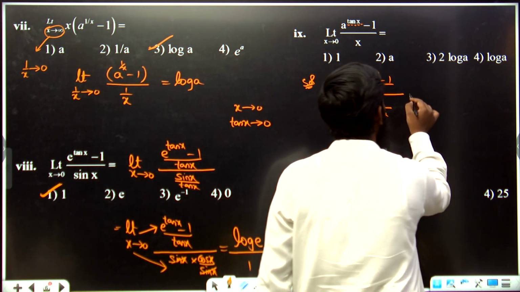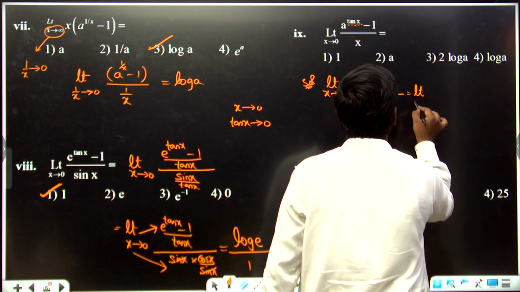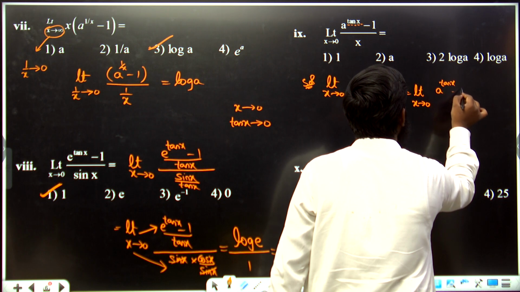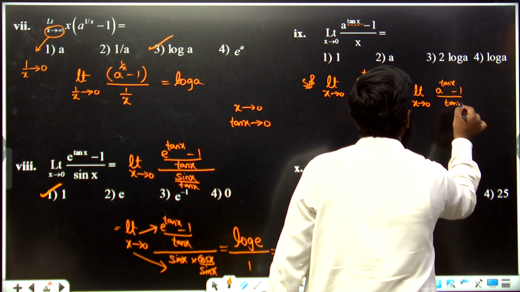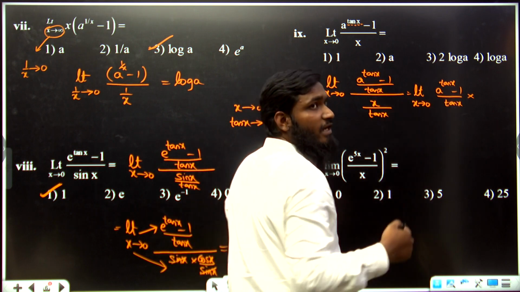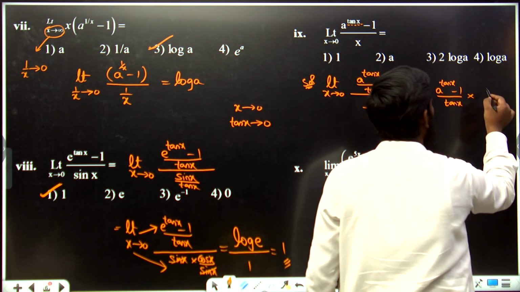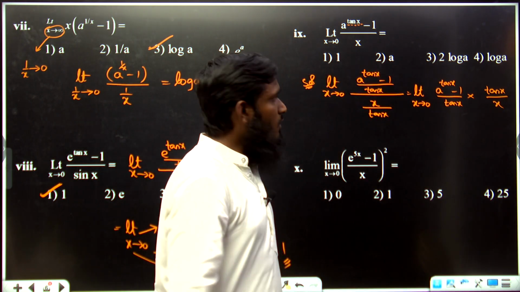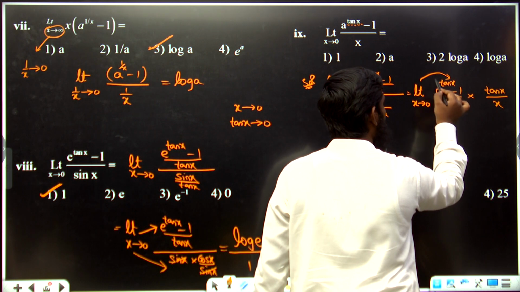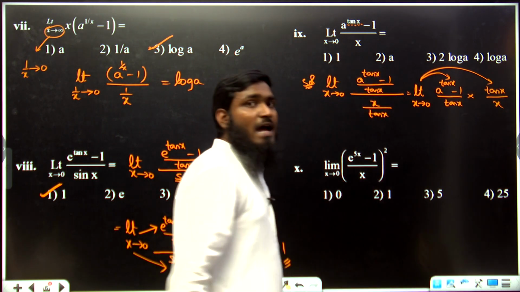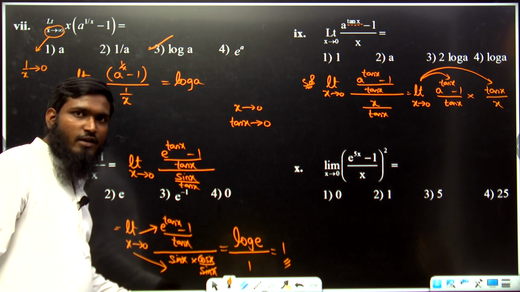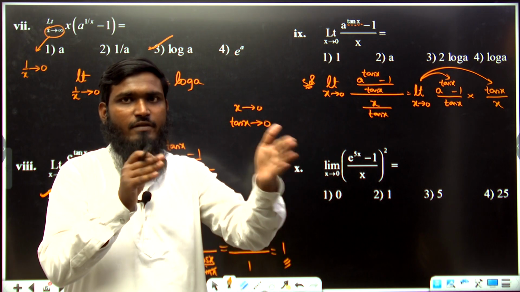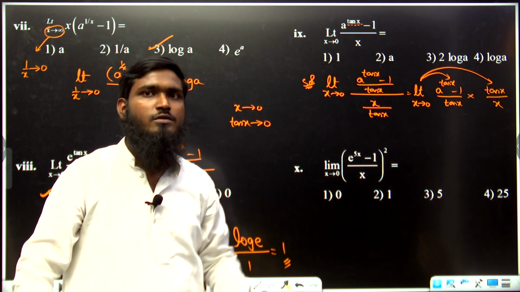Or else, listen carefully, it is equal to limit x tends to 0. We have written this part as a power tan x minus 1 divided by tan x, and this complete division we are converting into multiplication. So x by tan x will become what? tan x by x. Okay, like this we have taken. Now let us apply the limit for this part as well as for the other part also. As we apply the limit for numerator and denominator separately, over there also we have two parts with multiplication. So the first part we apply the limit, and the second part we also apply the limit.